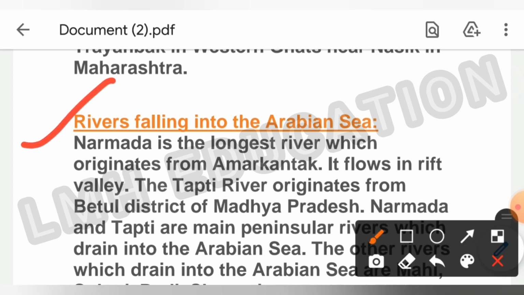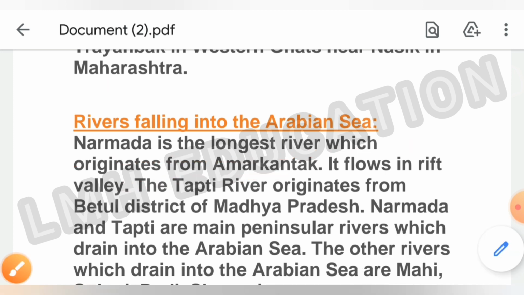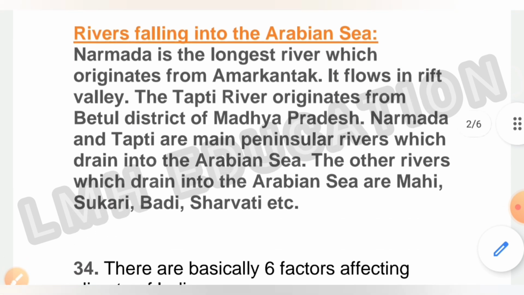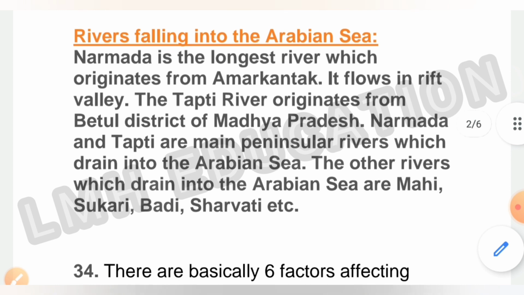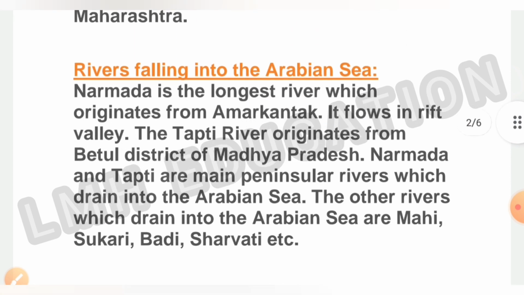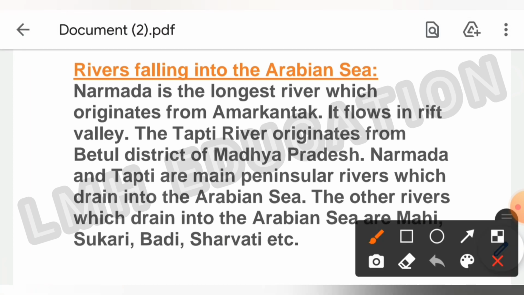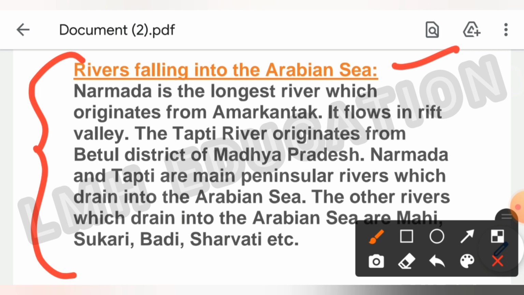Narmada is the longest river which originates from Amarkantak. It flows in a rift valley. The Tapti river originates from Betul district of Madhya Pradesh. Narmada and Tapi are main peninsular rivers which drain into the Arabian Sea. The other rivers which drain into the Arabian Sea are Mahi, Sabarmati, Bhadra, Sharavati, etc. So this is all about rivers falling into the Arabian Sea. Now we will move on to the next question.